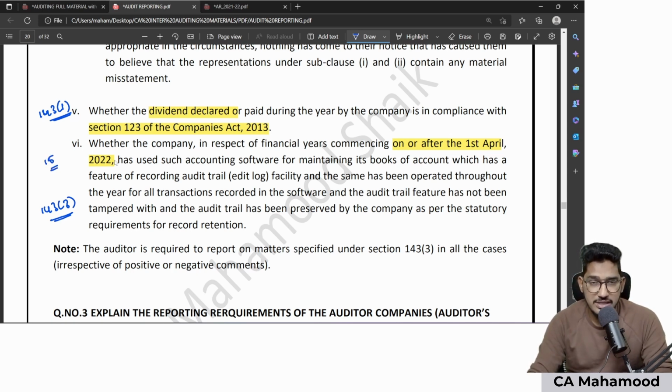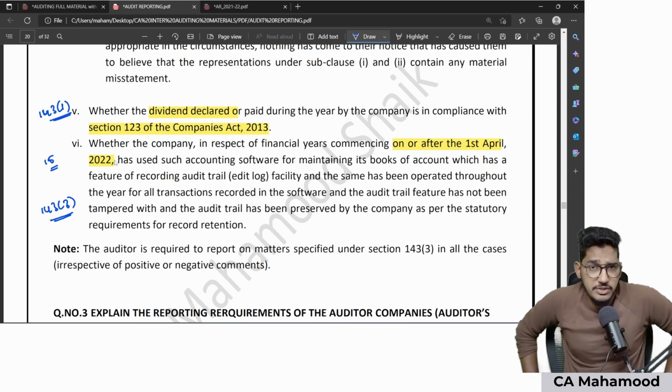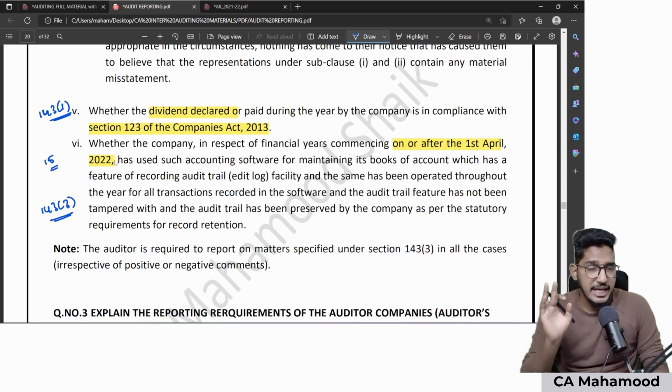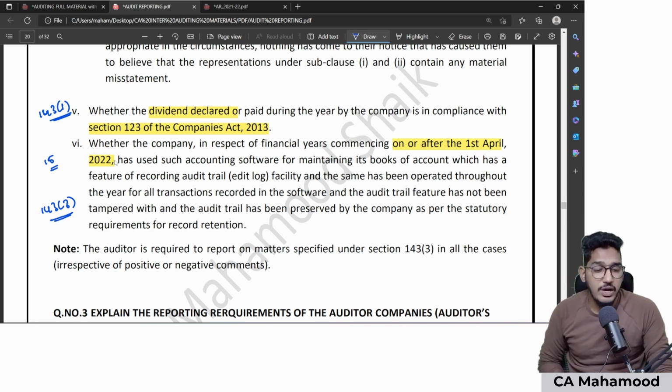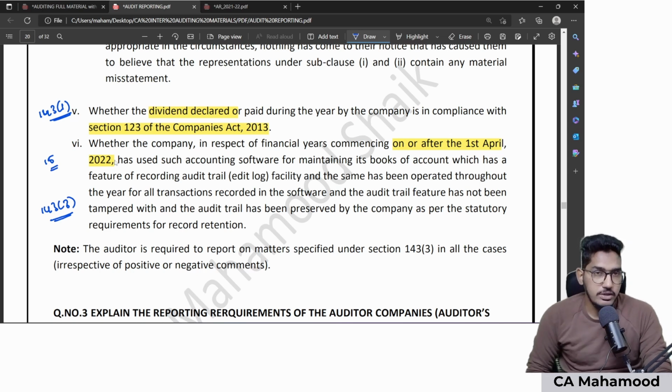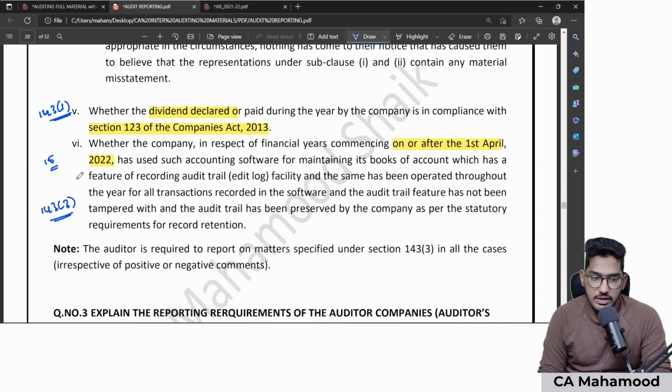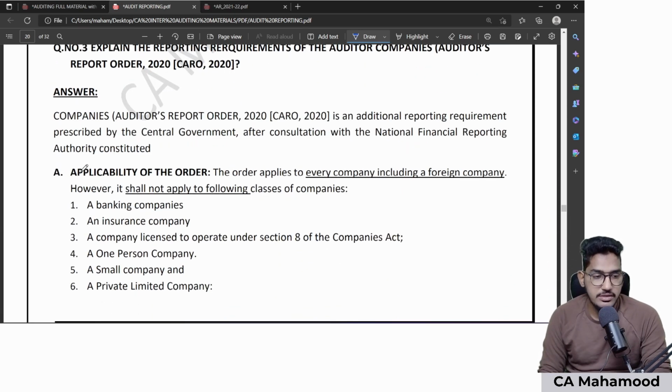Whereas 143 subsection 1 matters are required to be reported only if you get negative responses. 143 subsection 3 matters, whatever we have revised now, are required to be reported in all circumstances, irrespective of your responses, whether you get a positive response or a negative response. Clear? Now we are going to discuss the reporting requirements under 143 subsection 11, and these reporting requirements also have another name, which we call